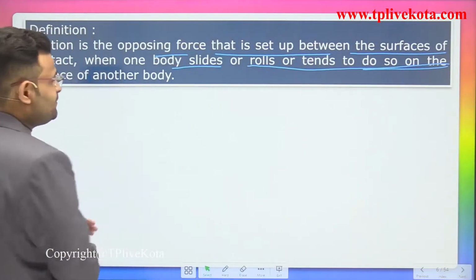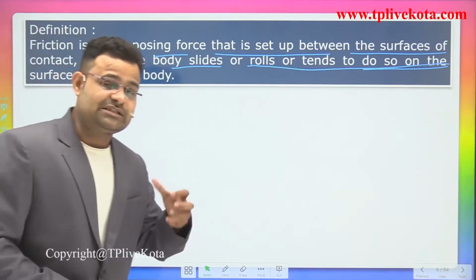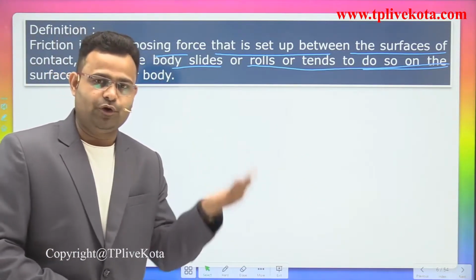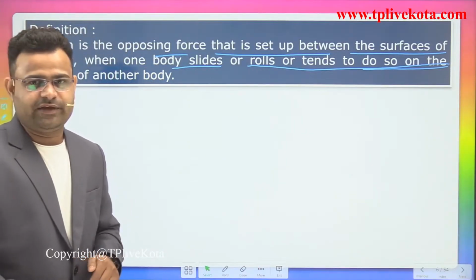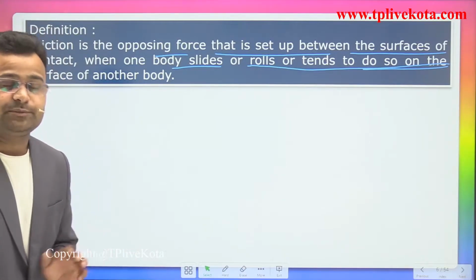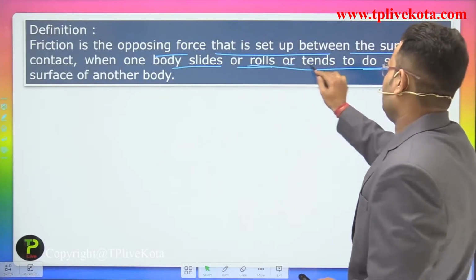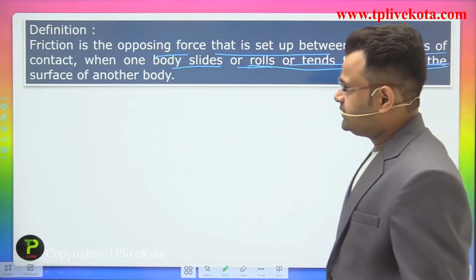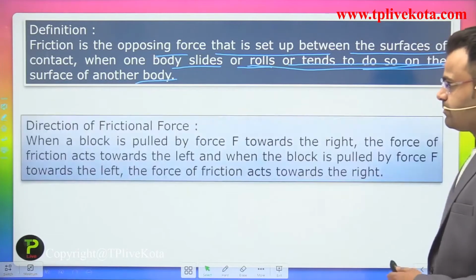Means, guys, it doesn't require actual movement. If one body tries to move when put on the other surface, that time friction is always present. That time friction must be present, guys.